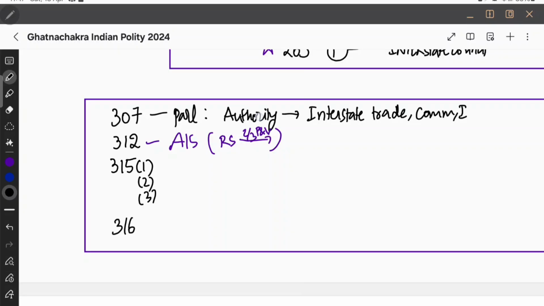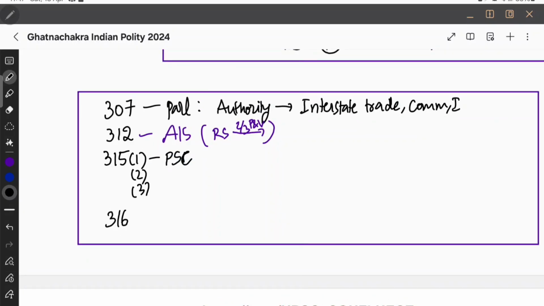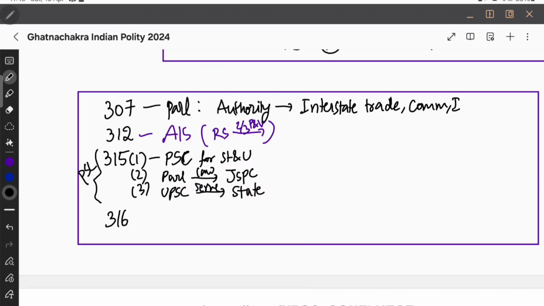Article 315, Public Service Commission for Union and States, PSC. And 315 clause 2 says that Parliament can pass a law for a joint state PSC. Okay, 315 is completely about PSC only. And UPSC serves state with the approval of the President. Of course, UPSC people serve state, right? How do they serve state? You know, IPS officers and all serve the state government. So they serve the state government on the recommendation of the governor with the approval of the President. That is 315. And then 316, we have the chairman of UPSC or joint state PSC. It is appointed by the President.